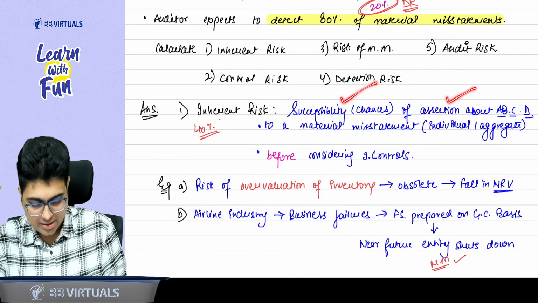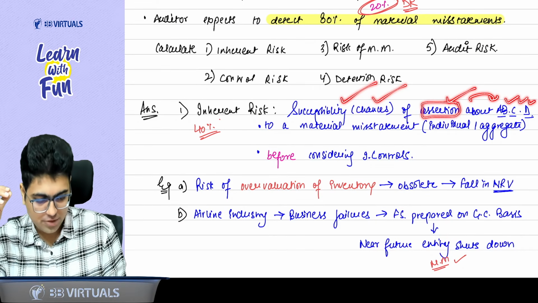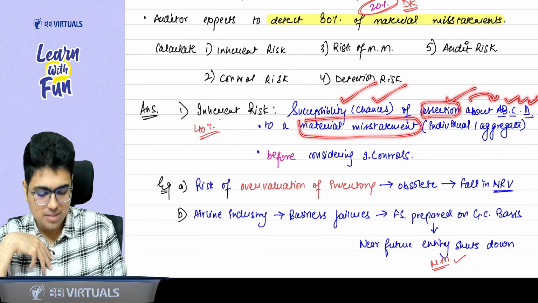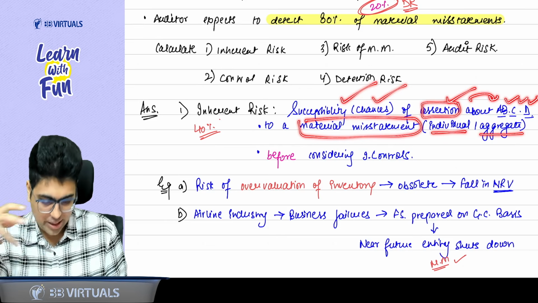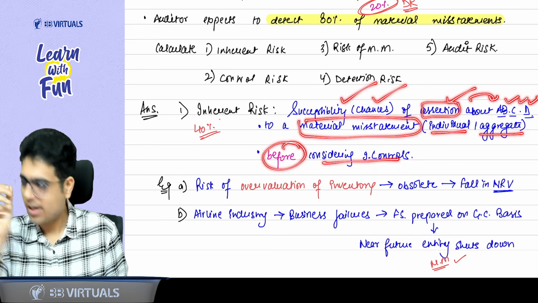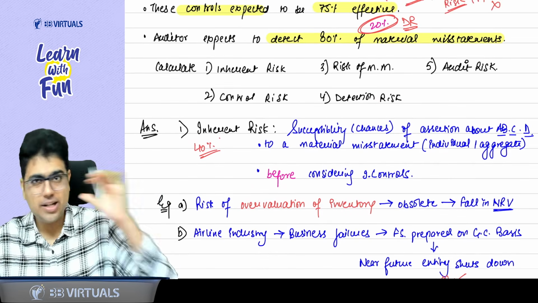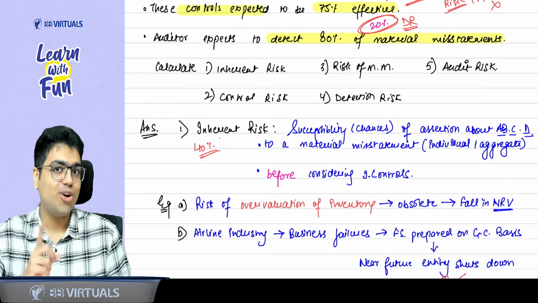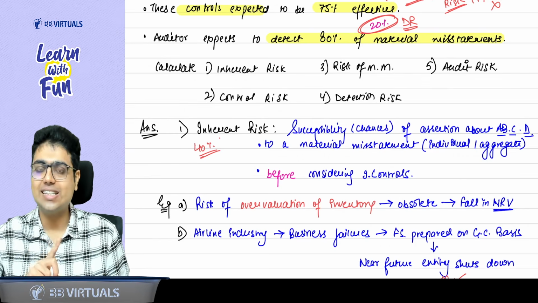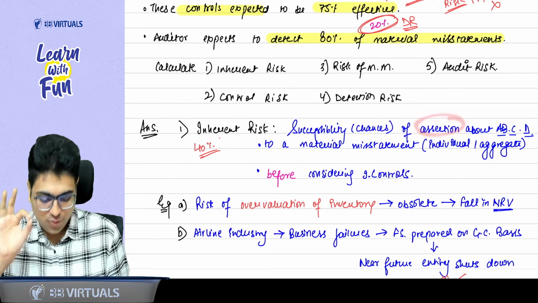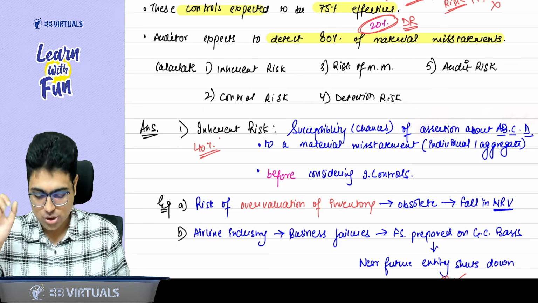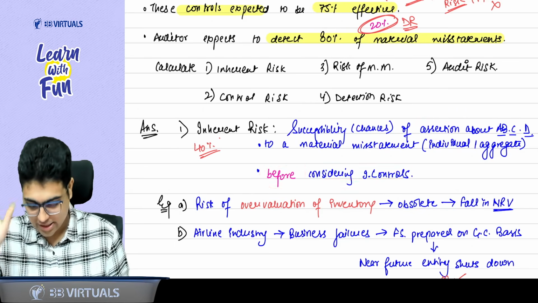Just read this definition. Susceptibility of an assertion, that means chances that in an assertion about account balance, class of transaction, there will be a material misstatement. Now this material misstatement can be individually or when you aggregate, before considering the internal control. And we know that the misstatement is not in the account balance, not in the class of transaction, it is in the assertion. So what are the chances of material misstatement in an assertion about account balance, class of transaction or disclosure before you consider the internal control?